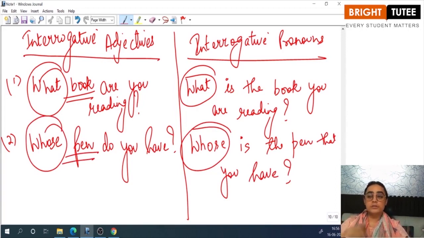So the rule, dear students, as I repeated when I taught you about pronouns also: with a noun, it is an adjective; without a noun, it is a pronoun. The logic is simple. Adjectives describe the noun, so you have to have a noun in the sentence, while pronouns are used to replace the nouns. So the position of the noun is already gone, so you cannot have a noun along with the pronoun. So with a noun, adjective; without a noun, it is a pronoun.